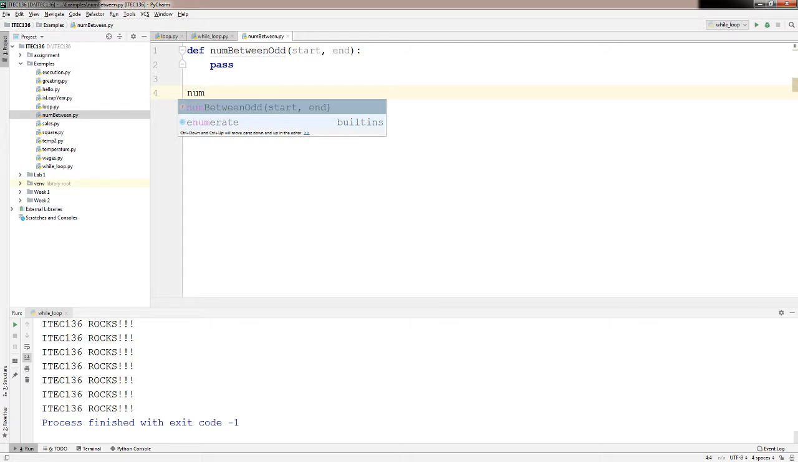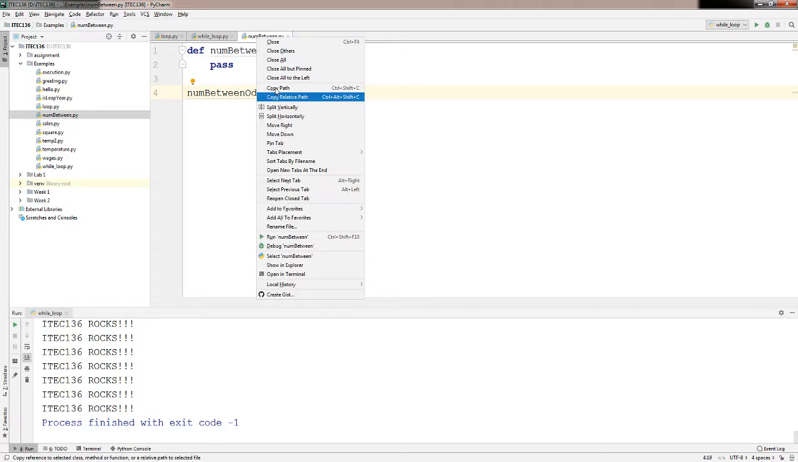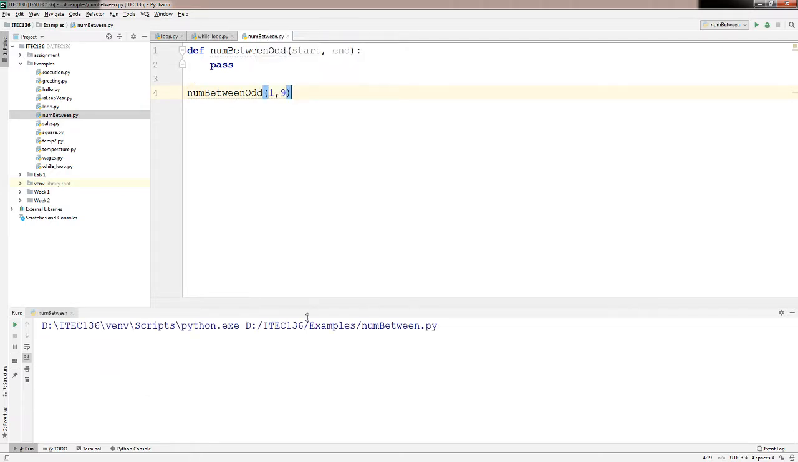So let's call num_between_odd, let's do like a 1 and 9, and let's run this. No error. Great. So let's write our function then.